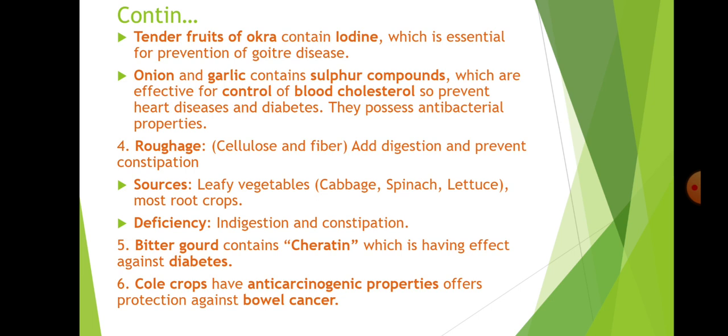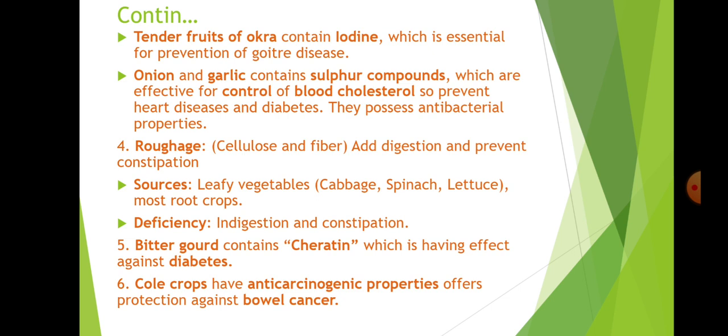Roughage, cellulose and fiber. Roughage aids digestion and prevents constipation. Without cellulose and fiber, the foods we take will not digest easily. If cellulose and fiber is there in our food, then it aids digestion and prevents constipation. Sources are leafy vegetables, cabbage, spinach, lettuce, and most root crops are sources of roughage. Deficiency causes indigestion and constipation.